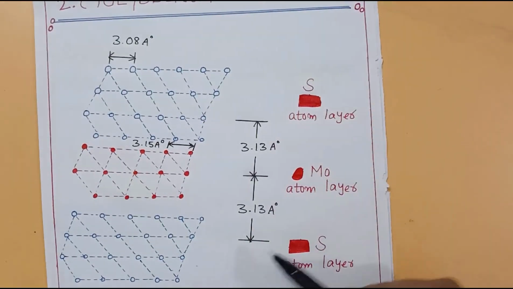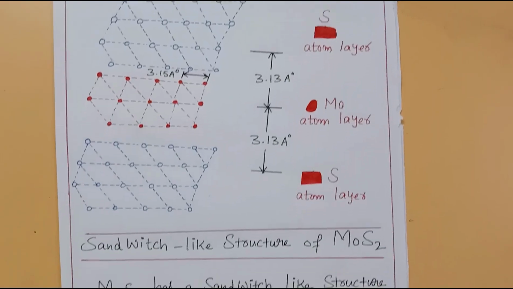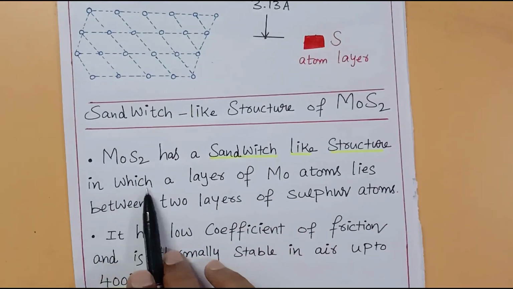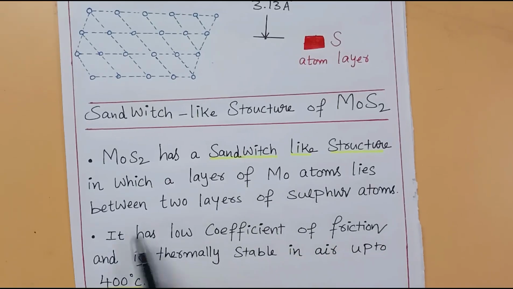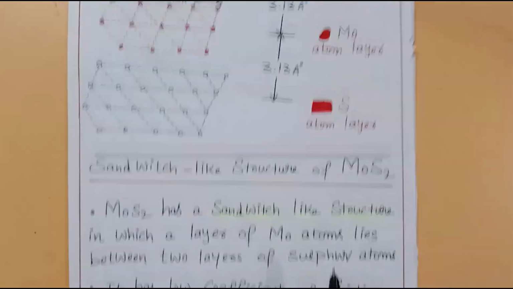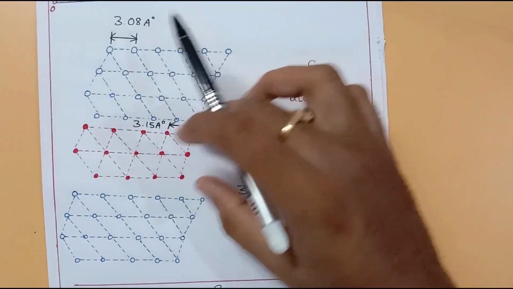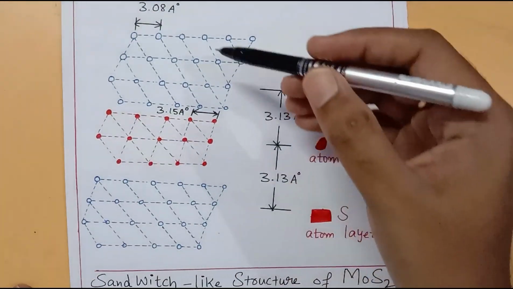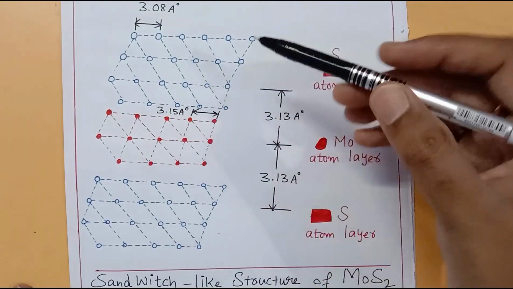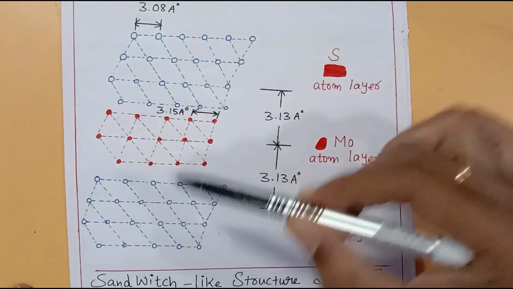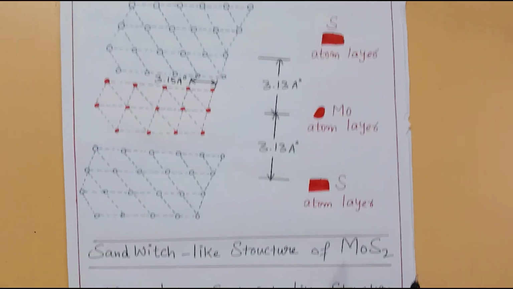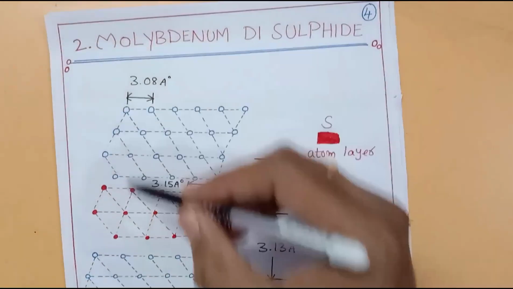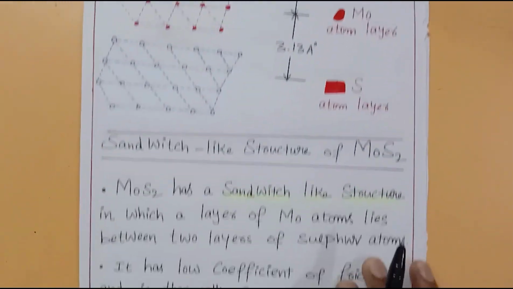So a sulfur atom layer at the top and a sulfur atom layer at the bottom. Molybdenum disulfide has a sandwich-like structure in which a layer of molybdenum atoms lies between two layers of sulfur atoms. So that appears like a sandwich. Molybdenum disulfide is said to have the structure of a sandwich.